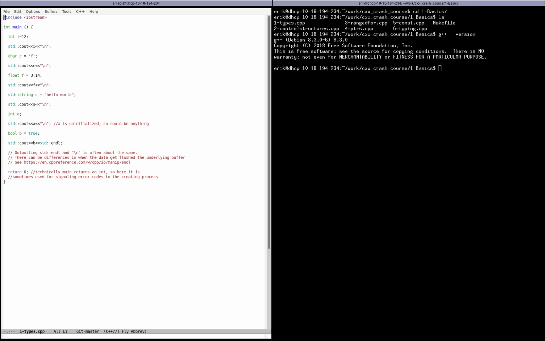This crash course is not intended to be the be-all and end-all of C++ programming. It's really meant to bring people up to speed on how to program modern C++. It's to make them aware of the most common forms that they would use in C++.